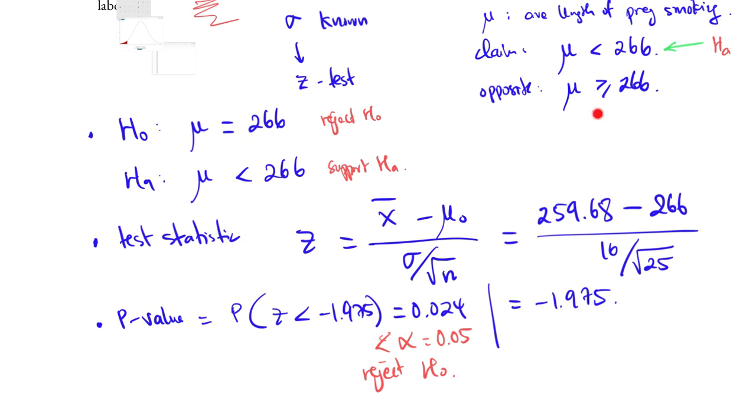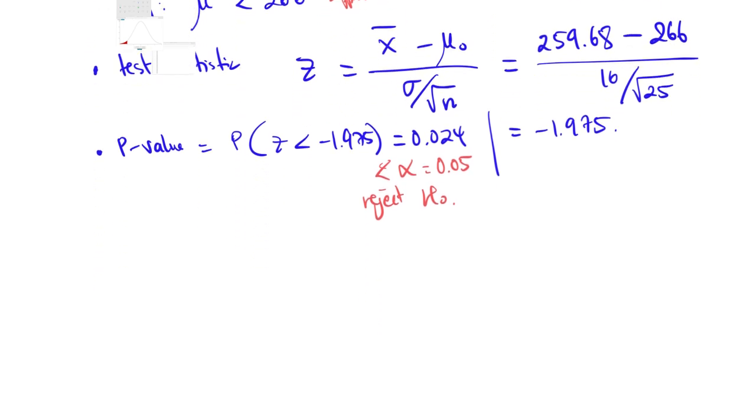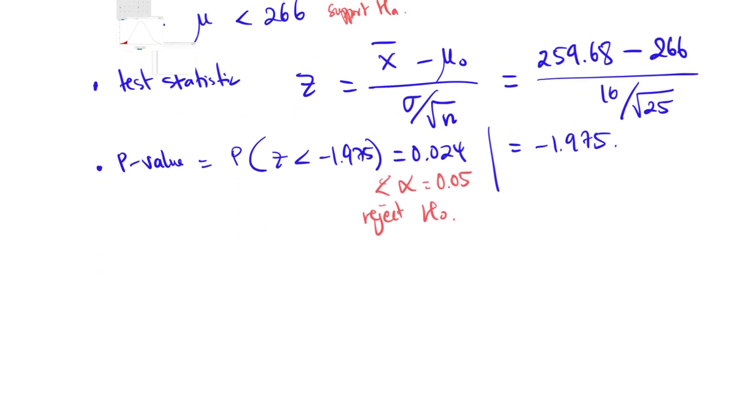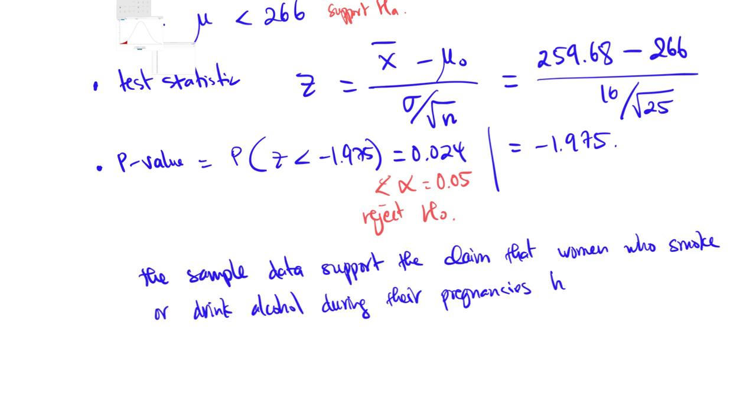Since the original claim does not contain the equal sign, and we reject the null hypothesis, the statement that we would need to write in this particular case is that the sample data support the claim that women who smoke and or drink during their pregnancy have shorter pregnancies than women in general. They're more likely to have premature labor.